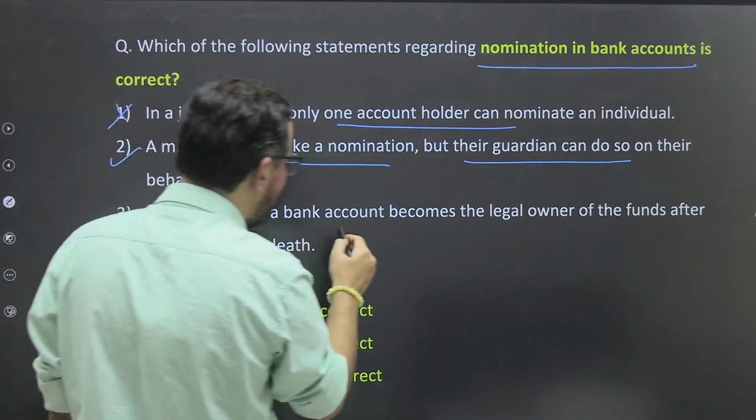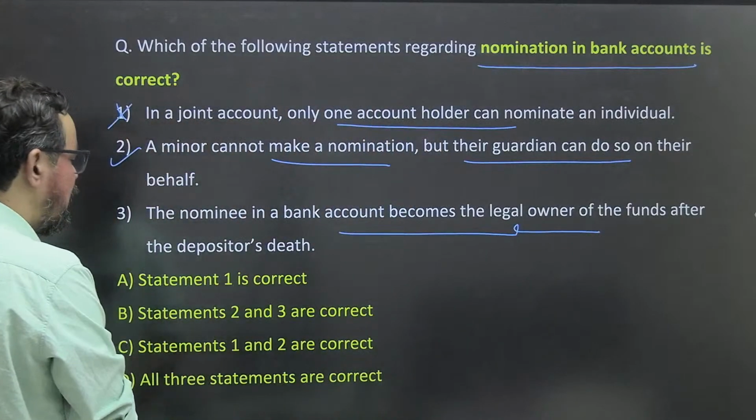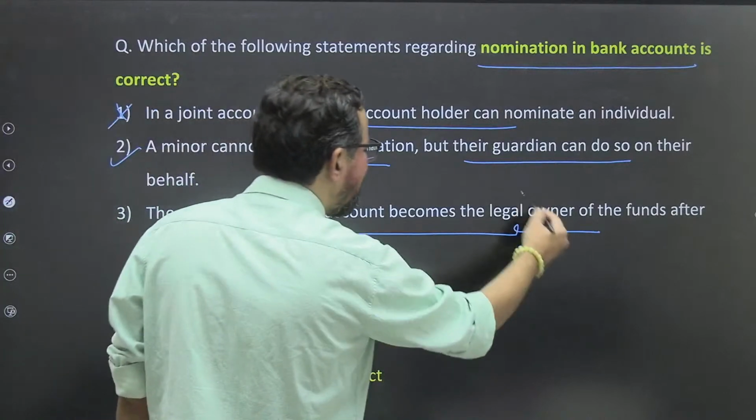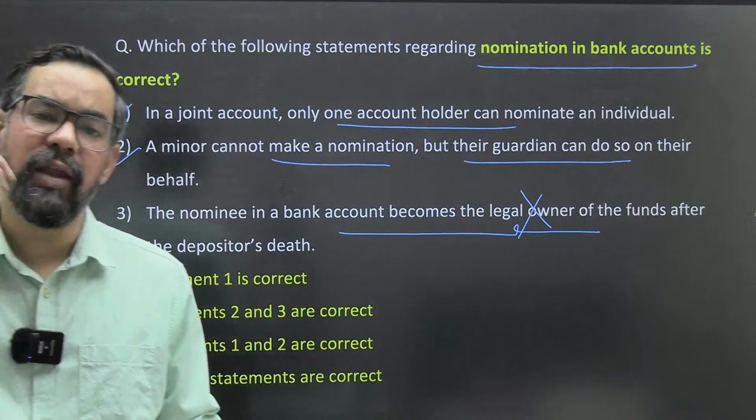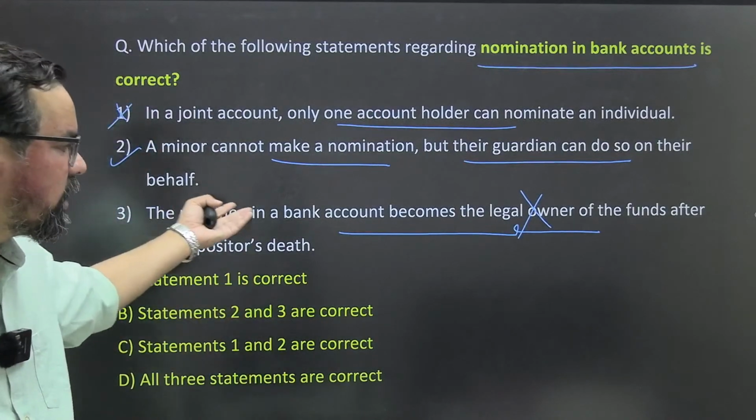So the nominee in a bank account becomes the legal owner of funds after the depositor's death. They do not become the legal owner of that particular account. They get the benefit which relates to that particular account. ठीक है, तो यहाँ पे, like this is also wrong.